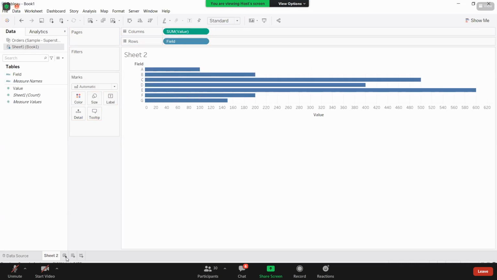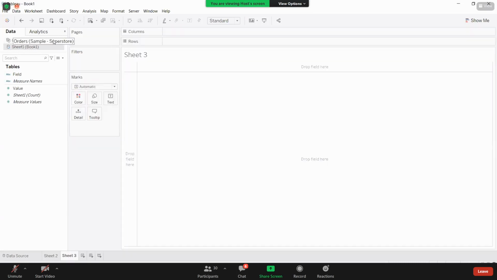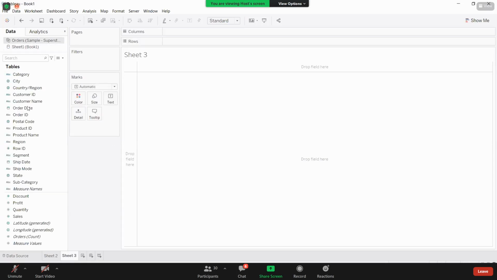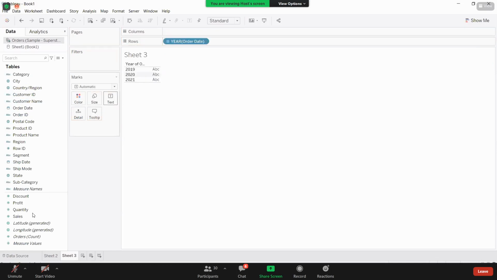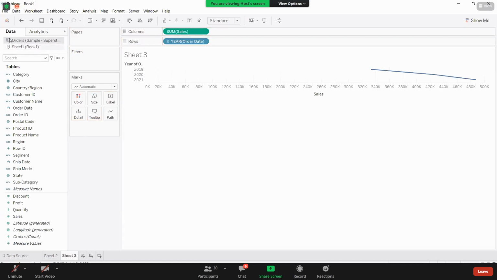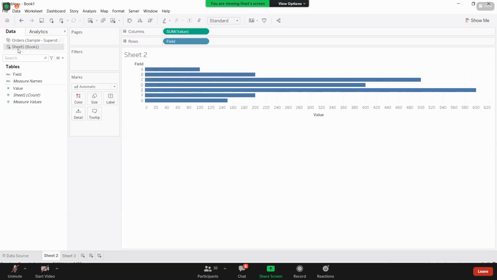For example, let me go to a new sheet. Now here I'm flipping between these two data sources. Now here I'm building this view, order date, and I'm taking sales here. Now where you are getting your blue tick mark, you are getting it at this point. So wherever you are taking data from that data source, that blue tick mark will come on that. Why this blue tick mark comes, you will understand in data blending.